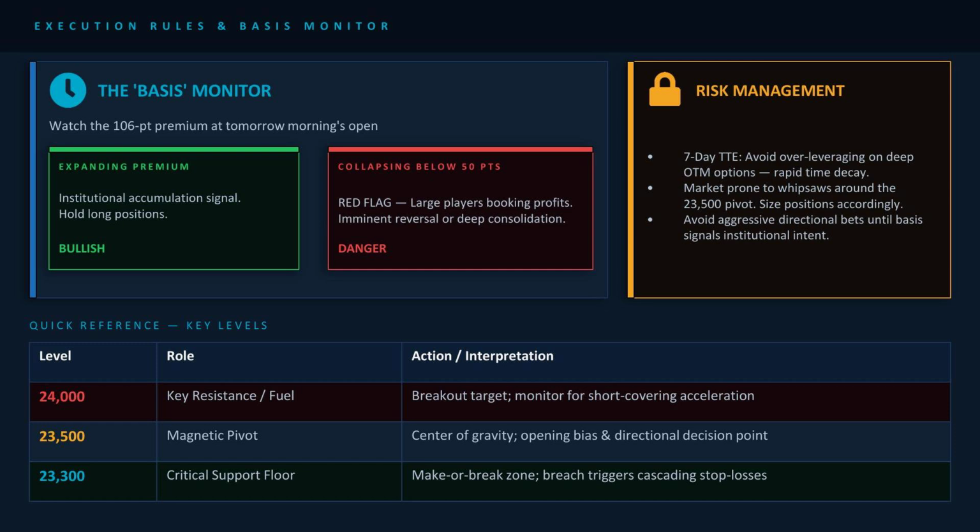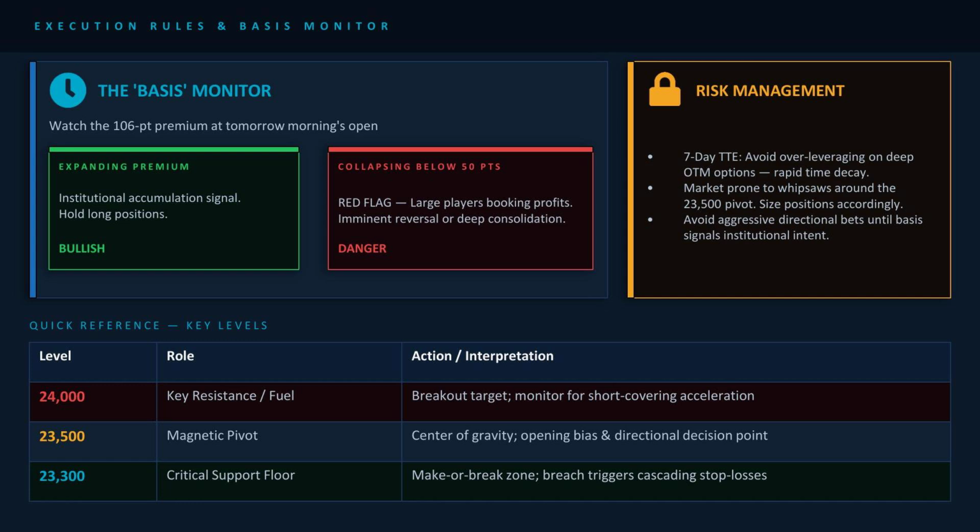Expanding premium, basis growing, big players are adding long positions overnight or pre-market. This is a healthy bullish signal, hold or initiate long trades. Collapsing below 50 points, basis shrinking fast, this is a red flag. Large institutions are booking profits or reducing exposure. A rapidly falling basis often precedes a sharp correction. Exit or hedge your longs.